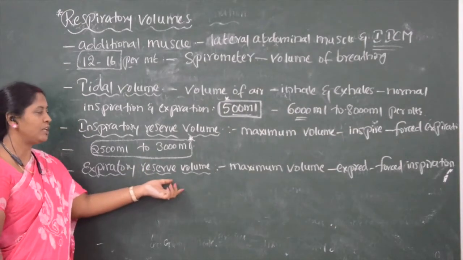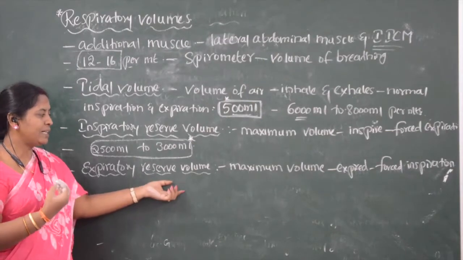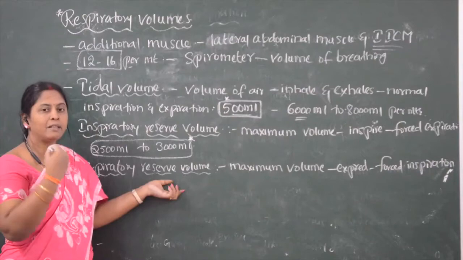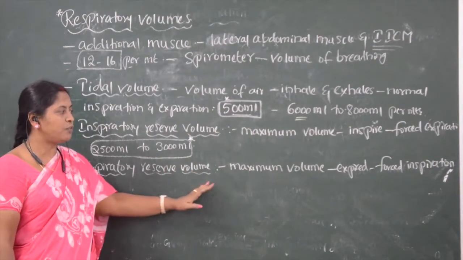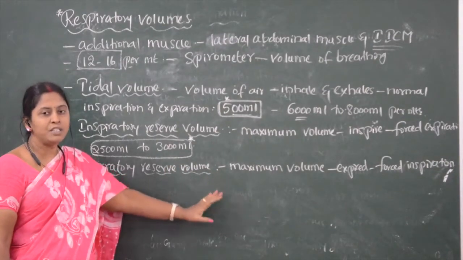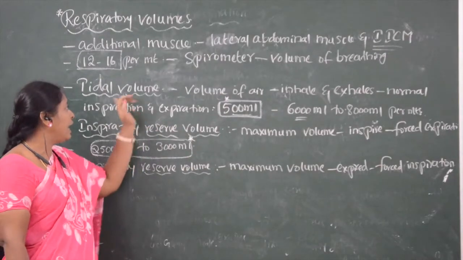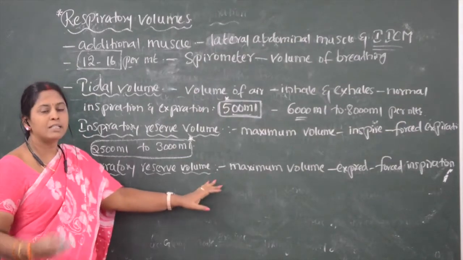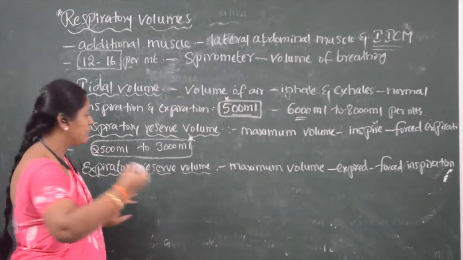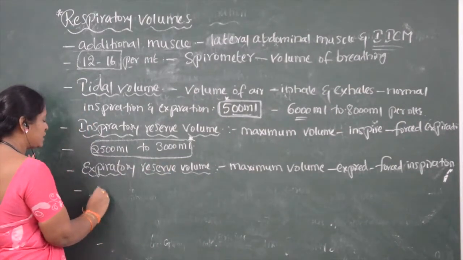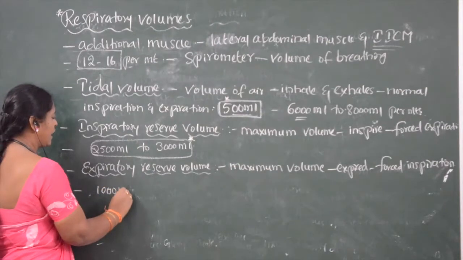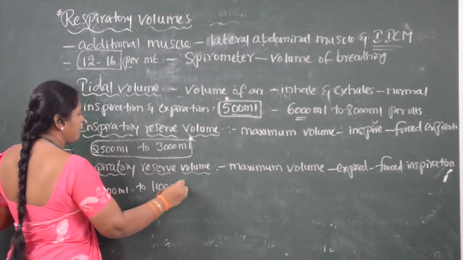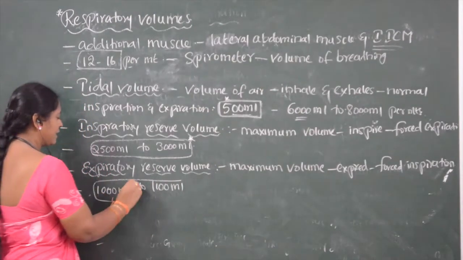Expiratory reserve volume is the maximum volume of air that can be expired out after forced inspiration, additional to the tidal volume. That volume is called expiratory reserve volume. The expiratory reserve volume ranges from 1000 ml to 1100 ml.